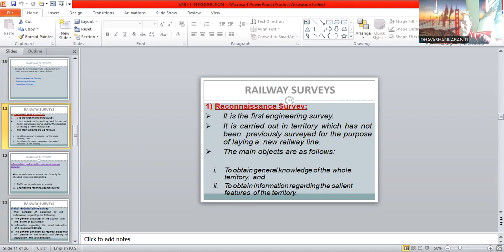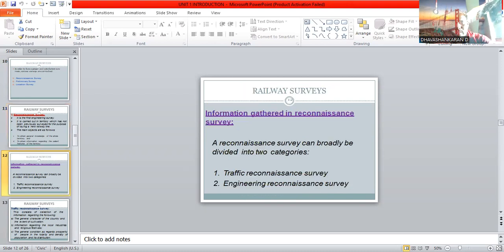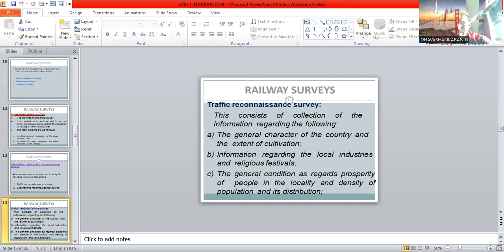construction line. So the objectives are as follows: to obtain the general knowledge of the whole territory where we have located our new line, and to obtain information regarding the salient features of the territory. The information gathered from the recognition survey is the traffic recognition survey and the engineering recognition survey.